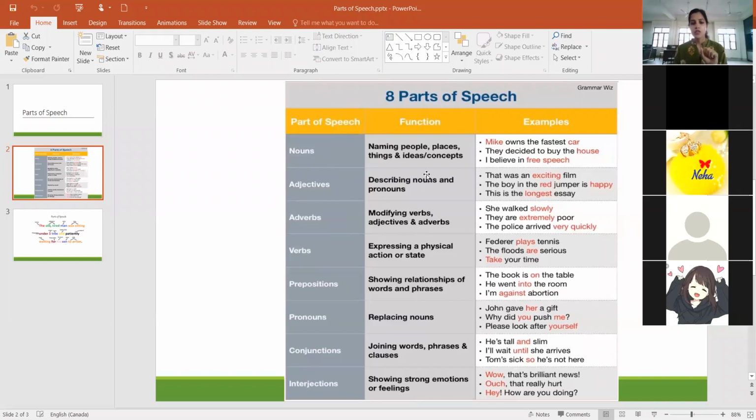Don't worry about the functions mentioned here. Some words might seem too technical, or there might be two meanings to it, but you have to stick to the simple meaning, that adverbs are how the verbs are described. Examples would include: she walked slowly, they are extremely poor, the police arrived very quickly. So arrived, how did they arrive? Very quickly. How was she walking? Slowly. So these are the adverbs. Then verbs are, as we have done since class first or second, action words. So all the action words are verbs.